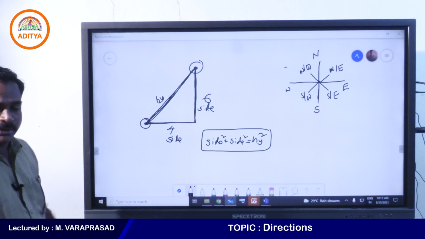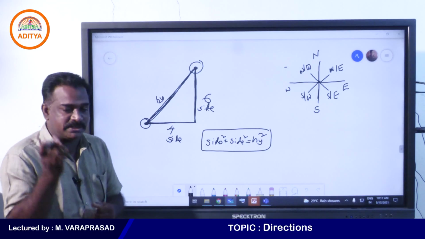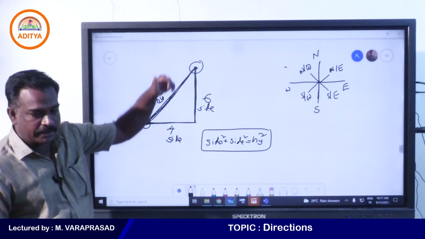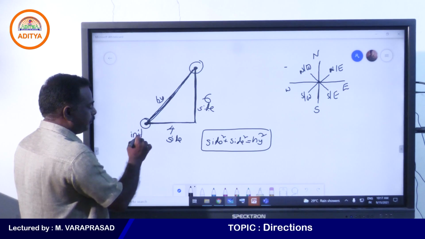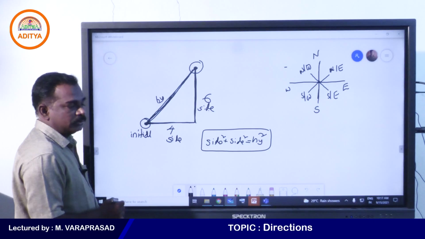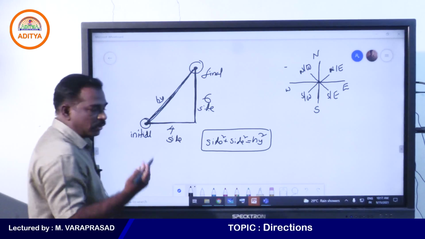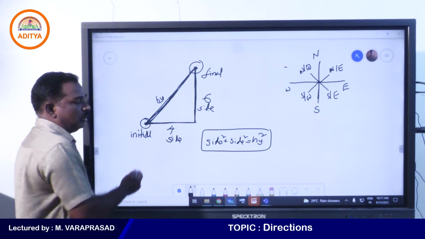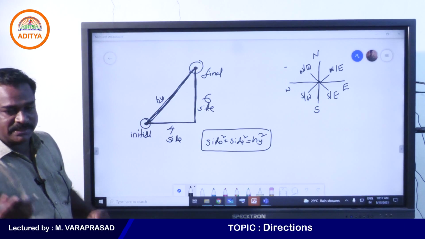Yes, you need to find always, maximum 99.9%, the shortest distance only. So, what is the distance from initial point to final point? Wherever you started the journey, that is called initial point, and this will be called final point. So, what is the shortest distance from initial point to final point? That will be called Pythagoras property. You can use it to find the distance.